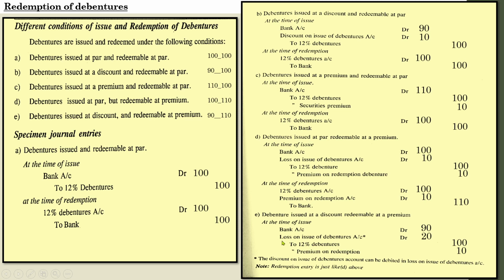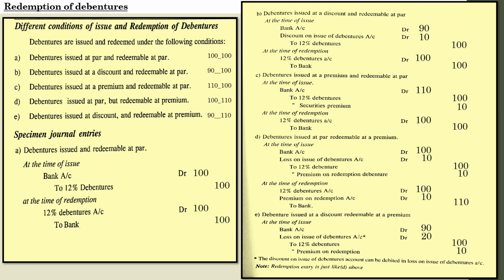And one thing also, the loss on issue of debentures account consists of discount allowed and the premium payable on redemption. That is how we have got 20. Here discount allowed was 10, premium offered was 10. So 10 plus 10, 20. That is how it is obtained here. Even though loss on issue of debentures is the term used, it includes the discount offered and the premium offered at the time of redemption. And finally, to 12% debentures, here you will show the face value, and to premium on redemption, the premium that is going to be paid at the time of redemption.